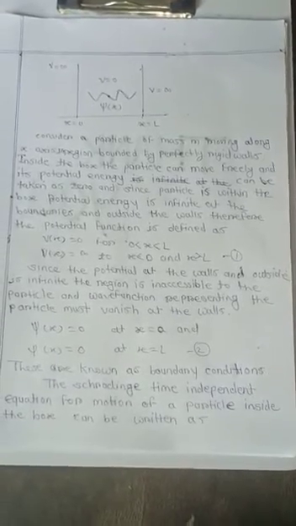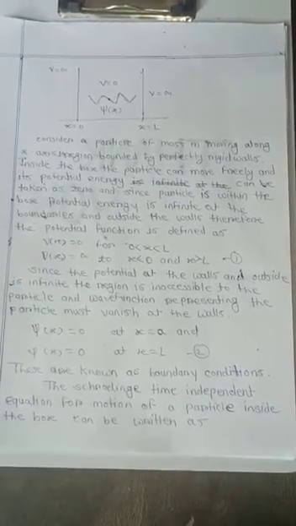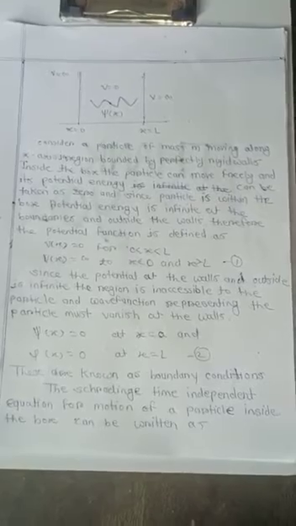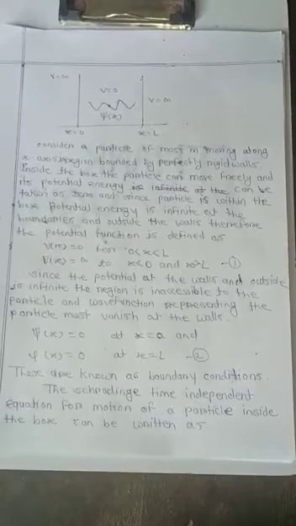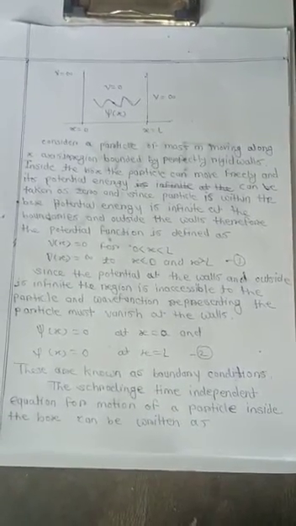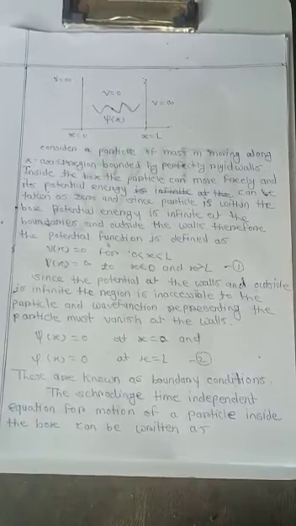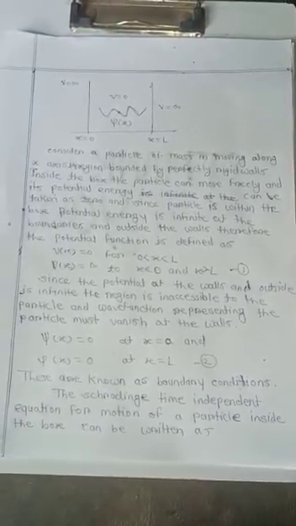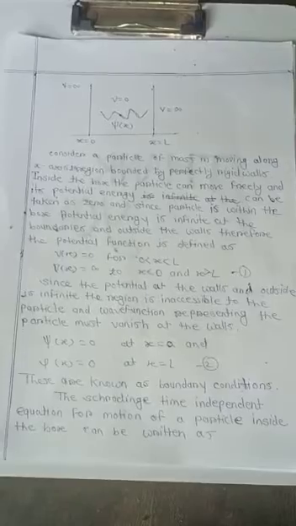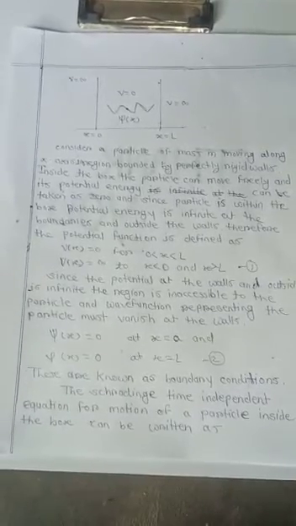Therefore, the potential function is defined as V(x) is equal to 0 inside the box and V(x) is equal to infinity at the walls and outside. Since the potential at the walls and outside is infinite, the region is inaccessible to the particle and the wave function representing the particle must vanish at the walls. Psi(x) is equal to 0 at x is equal to 0 and psi(x) is equal to 0 at x is equal to L. This is equation 2. These are the boundary conditions.